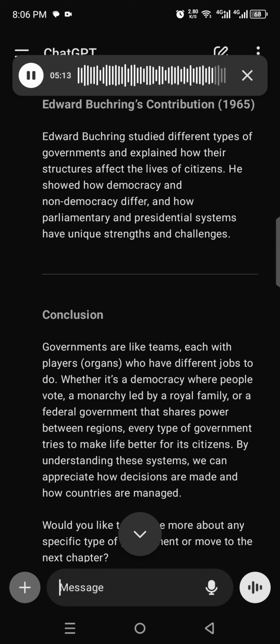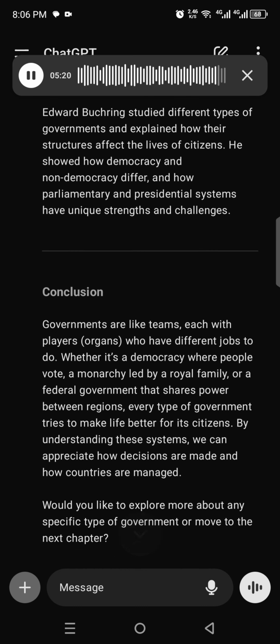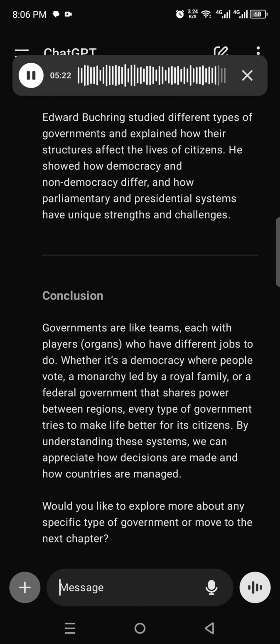Conclusion. Governments are like teams, each with players, organs, who have different jobs to do. Whether it's a democracy where people vote, a monarchy led by a royal family, or a federal government that shares power between regions, every type of government tries to make life better for its citizens. By understanding these systems, we can appreciate how decisions are made and how countries are managed.